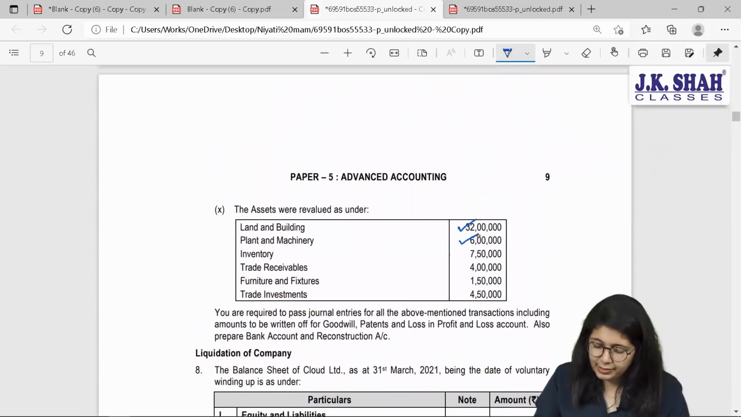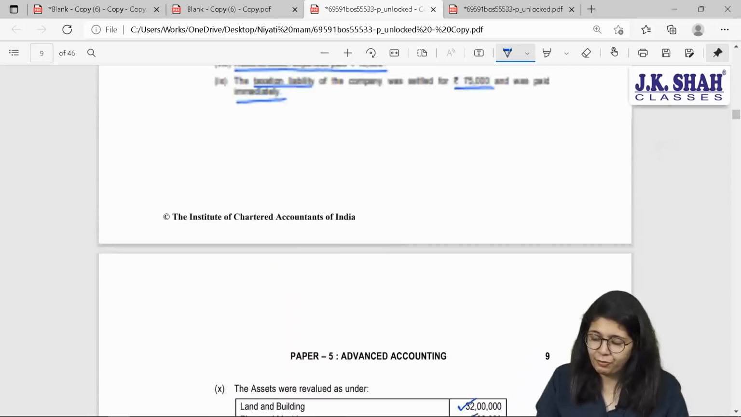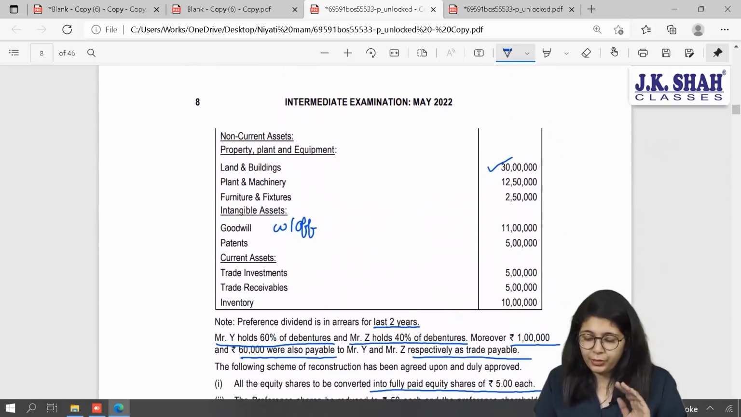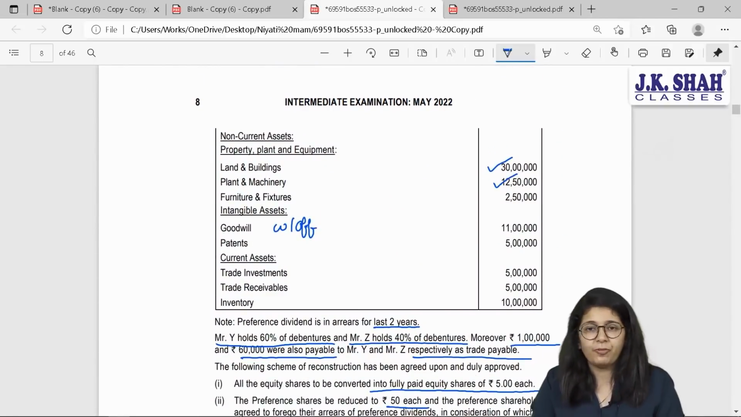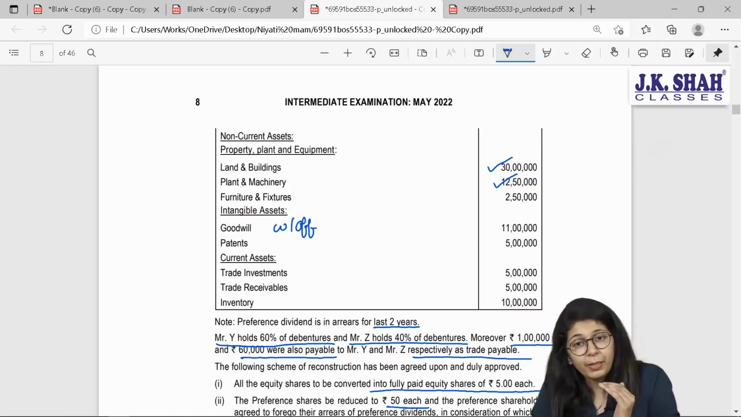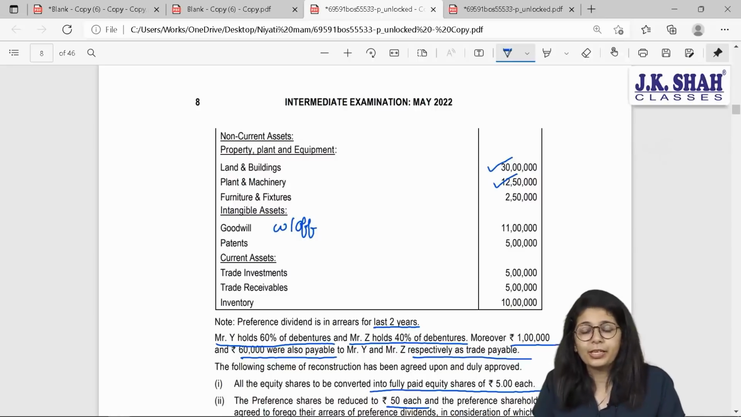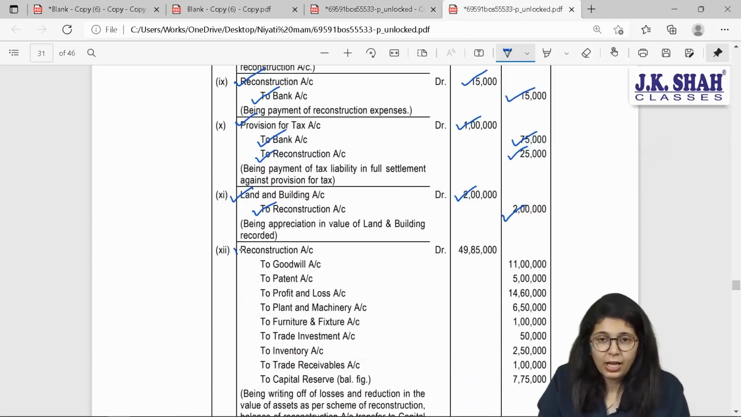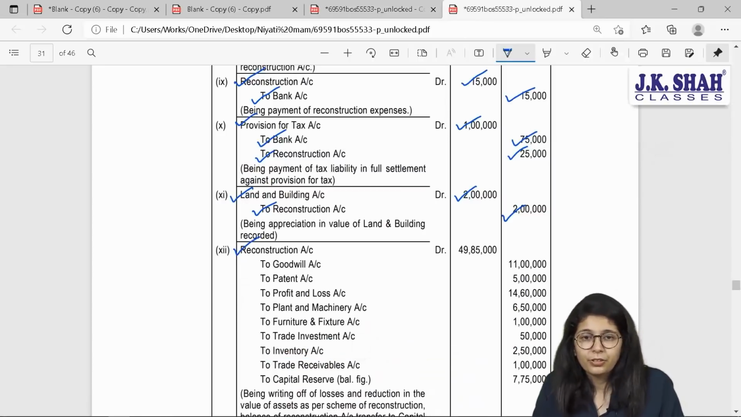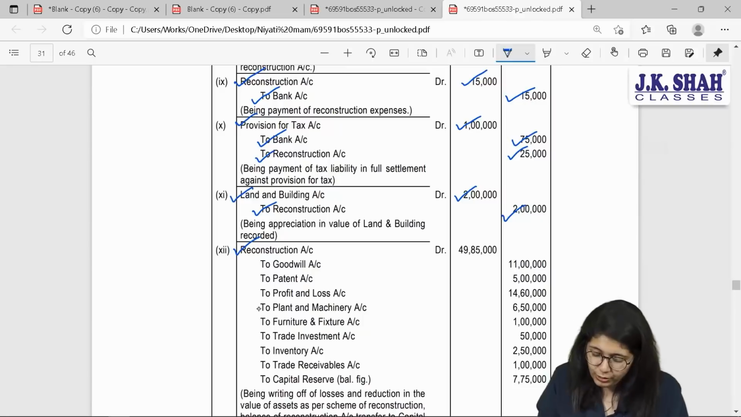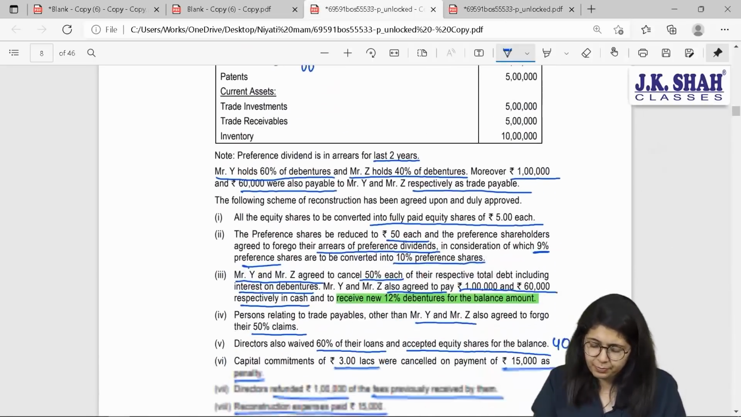plant and machinery 6 lakh, inventory 7 lakh 50. I have to bring plant and machinery to 6 lakh. Right now the value is 12 lakh 50. So there is a downward revaluation. In that case, what are we going to do? Plant and machinery will be credited. What should I debit? Reconstruction expense. I can pass one combined entry. Reconstruction account debit. Let us see plant and machinery 6 lakh 50. One thing at a time.